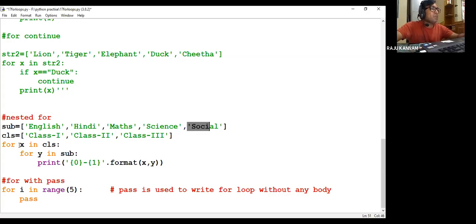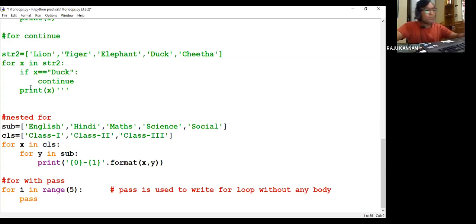The x value will be incremented by 1. That means x is pointing to class 2 now. When x is pointing to class 2, again we loop over every element in sub. Again, it will start from English. So class 2 English, class 2 Hindi, class 2 Maths, class 2 Science, class 2 Social. After that, this will be completed. Then it will come here. Now from class 2, it will go to class 3. So for class 3, again it will start from English. So class 3 English, Hindi, Maths, Science, Social.